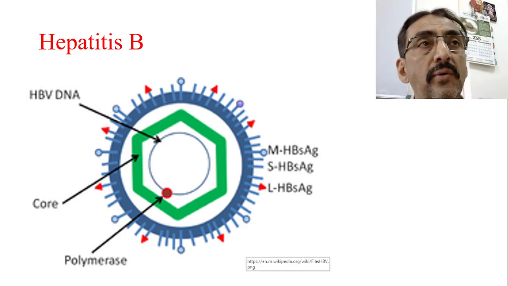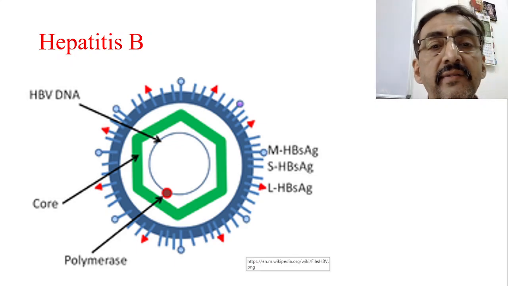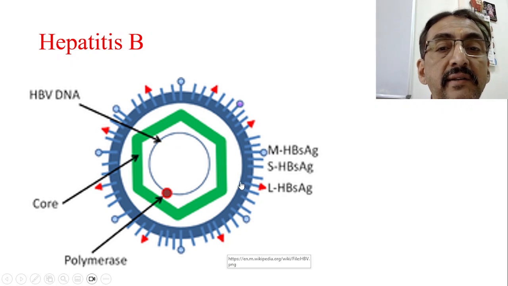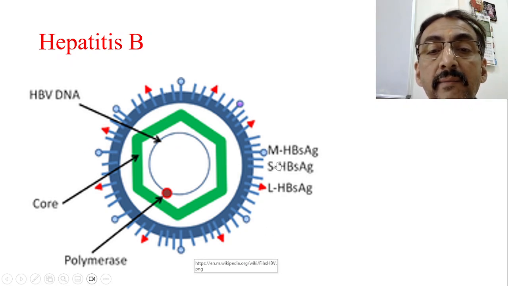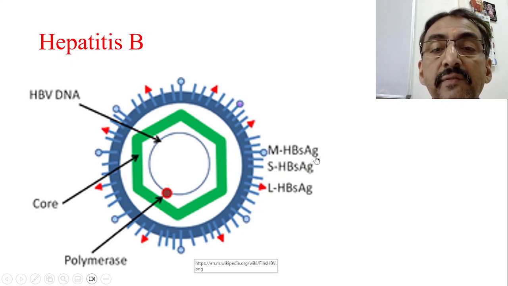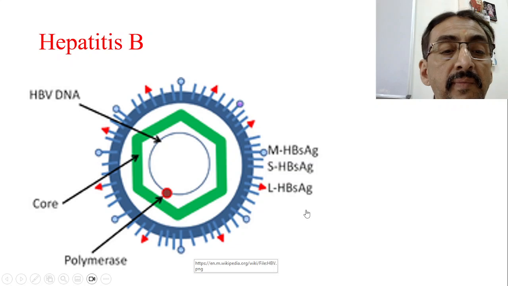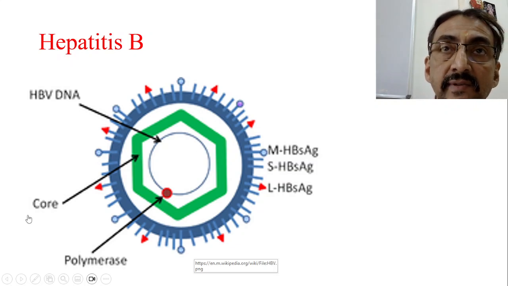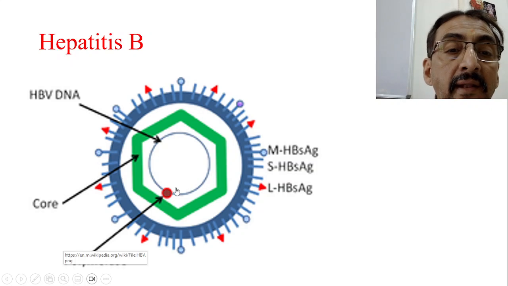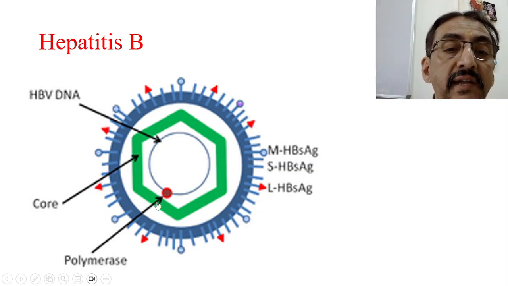See, this is the whole hepatitis B virus. This is the outermost layer, and it contains the M, S, L proteins. These are all the HBs surface antigens which are produced. And this is the core area, this greenish area. The core area produces its own antigens, called core antigen. And this is the dangerous polymerase, DNA polymerase.